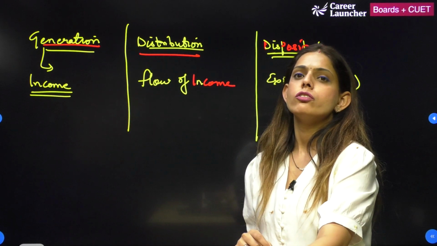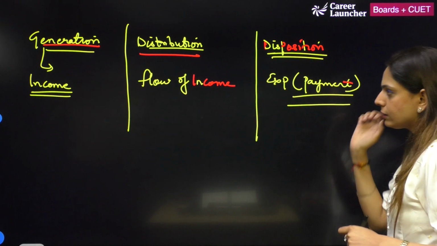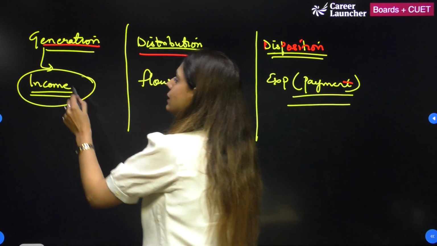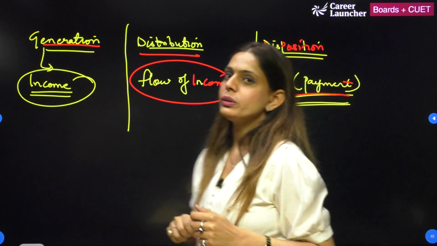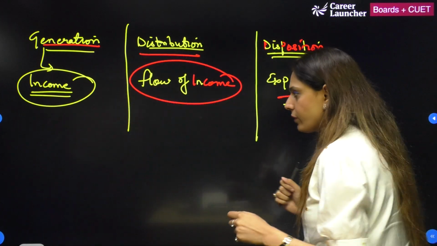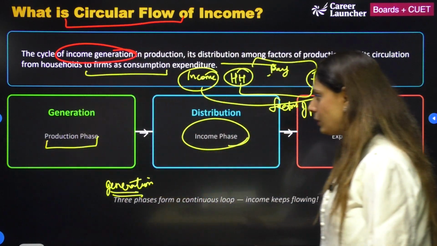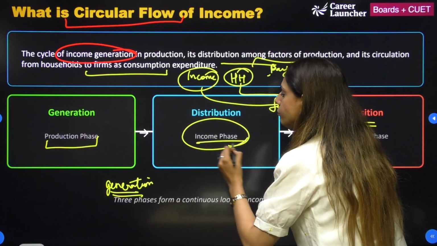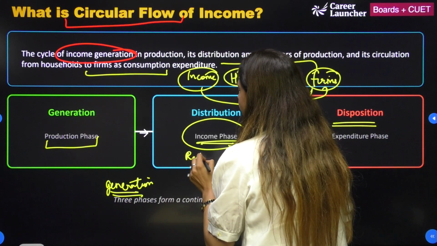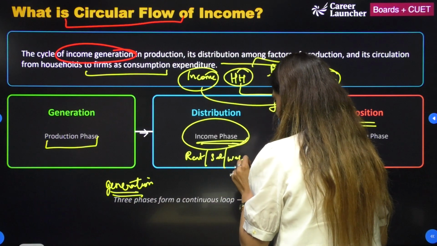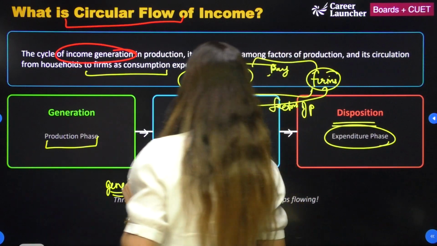So the three phases of the circular cycle are generation, distribution and disposition. In one we are just generating the income, in another we have this flow of income, and the third happens to be the expenditure or payment. So let's go back to where we were. Generation is where the production of goods and services takes place. Distribution is your income phase, where you get a certain amount of income by the factor payment, that is basically your rent, salaries or wages. And third is your disposition phase, which is actually your expenditure phase.